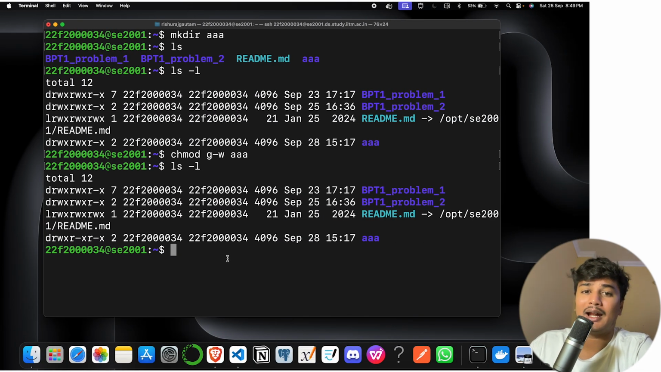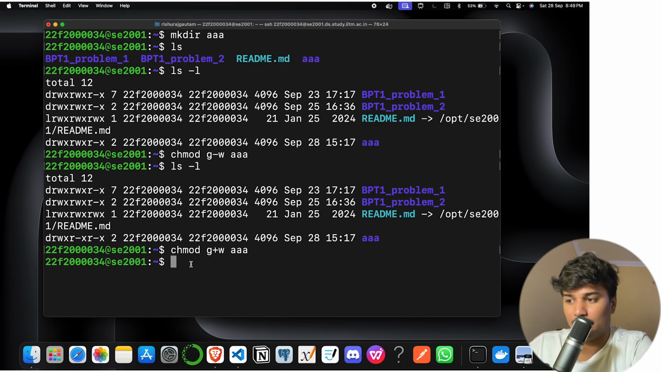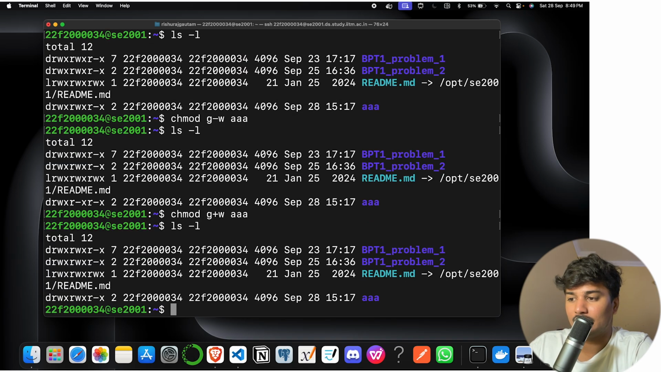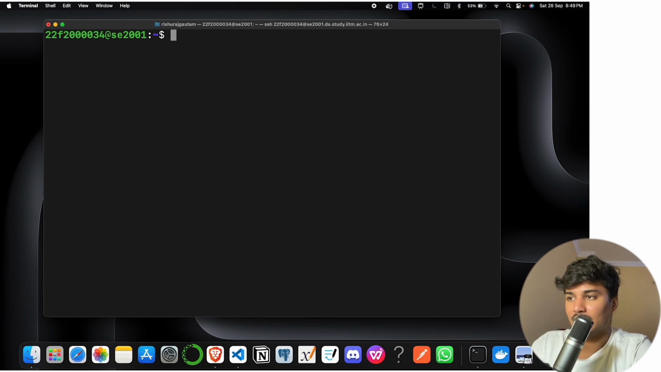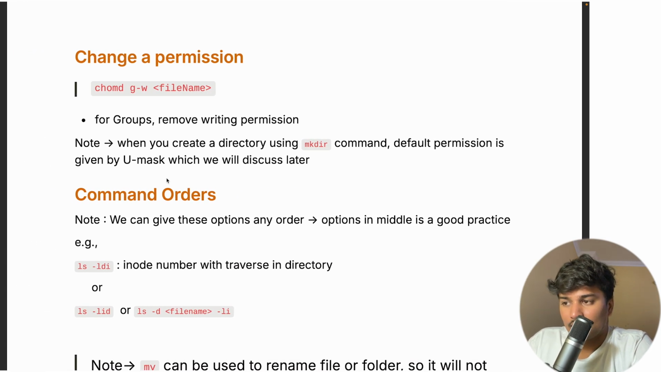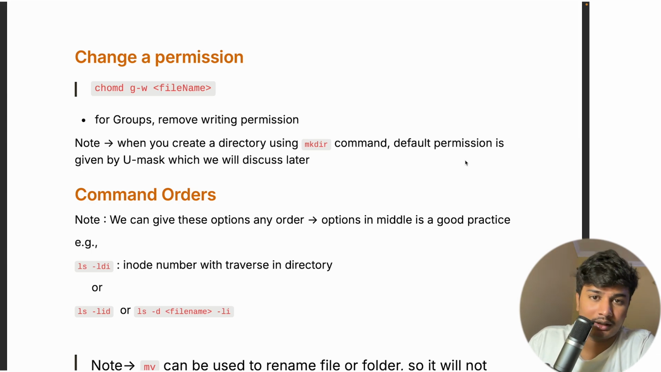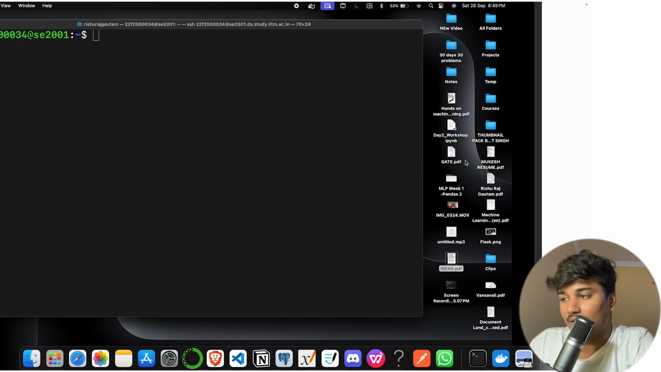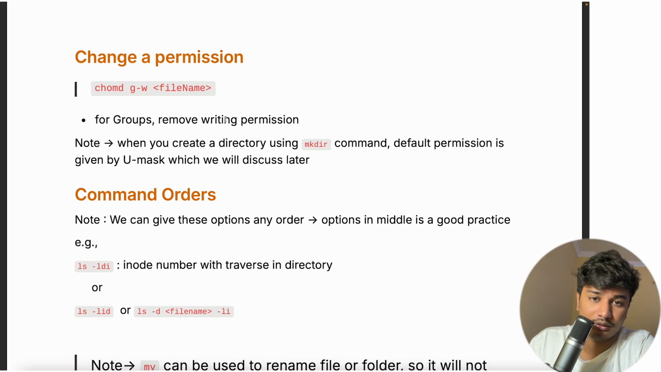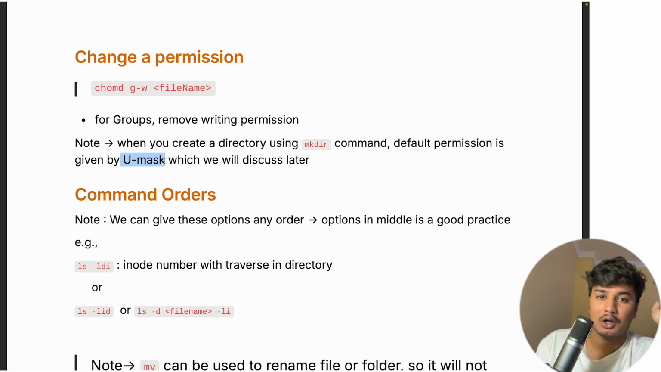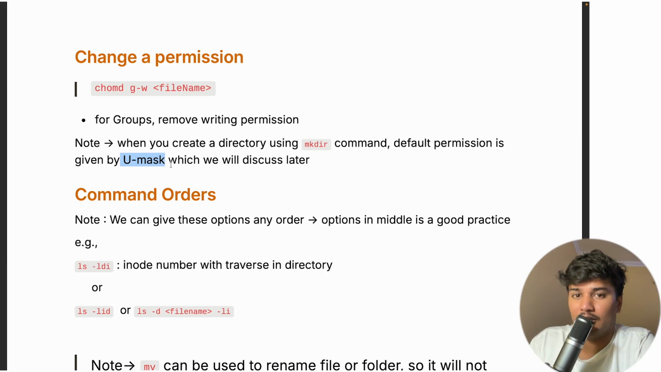Similarly, I can add also. So again, I will go to that particular command, and I just change it to g+w, and you can see again the group is able to write. Okay, just let me clear the screen. Regarding default permission, I just created a directory and you were able to see that it had a default permission. It is basically provided by umask, which we will talk about sometime else. Okay, we will discuss later.